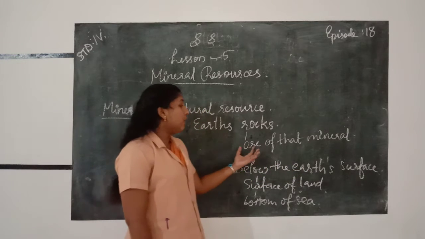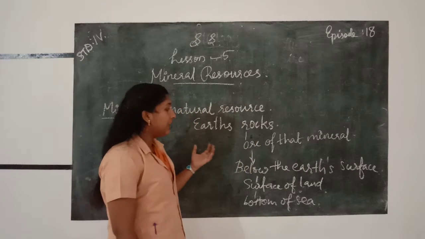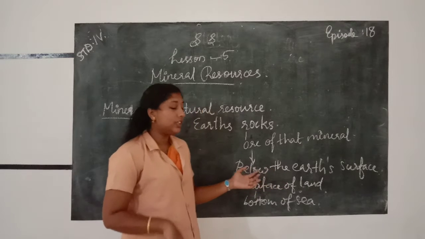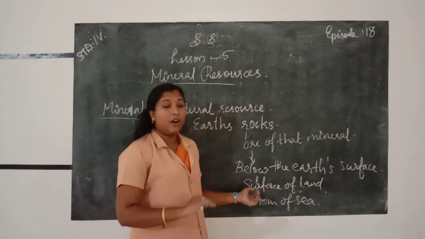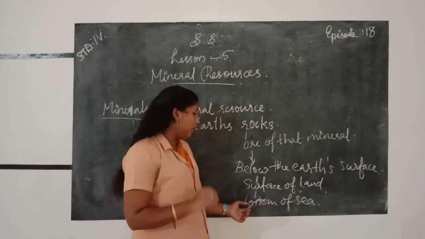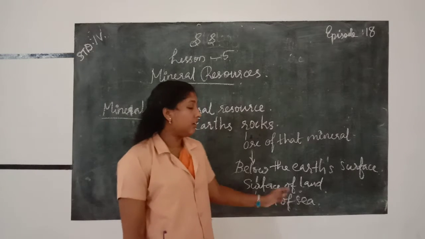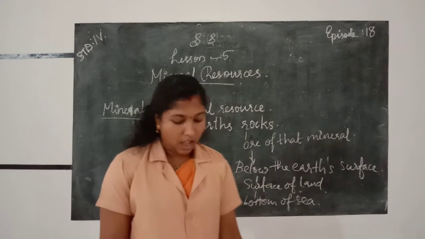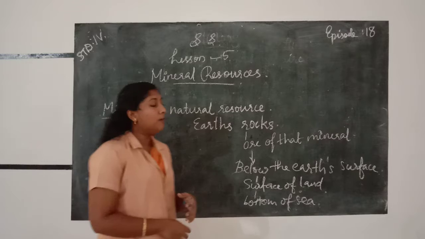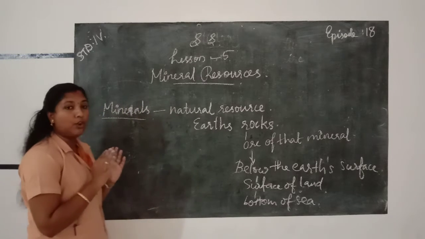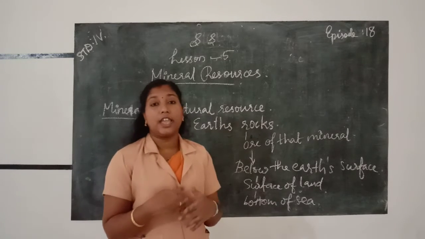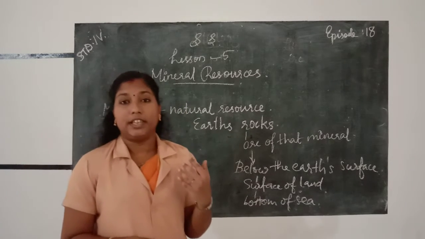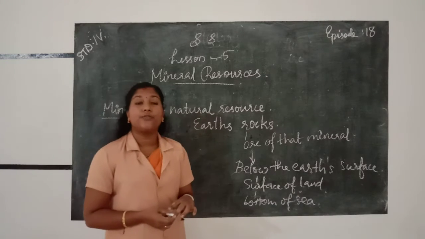Where is the ore of minerals present? Mineral ores are found below the earth's surface, or on the surface of land or the bottom of the sea. Then how are the minerals formed? The minerals are not formed during a short period of time. Millions of years are taken to form minerals.